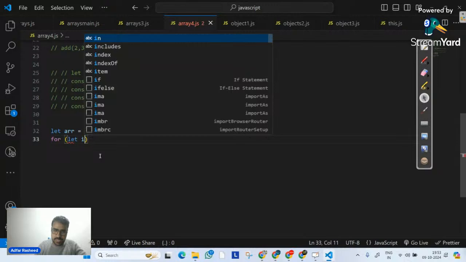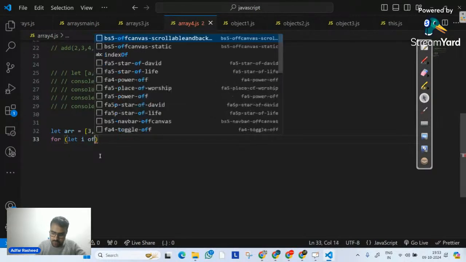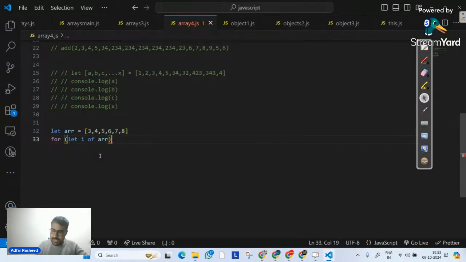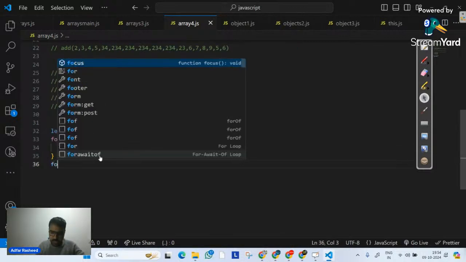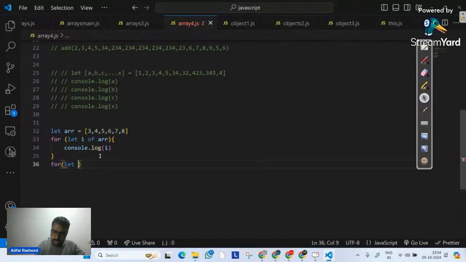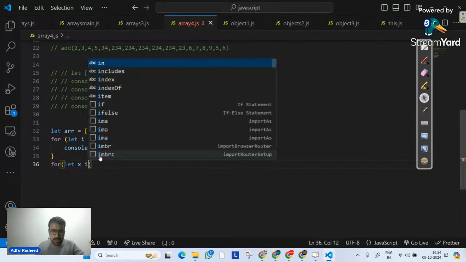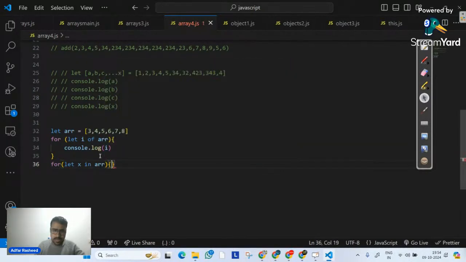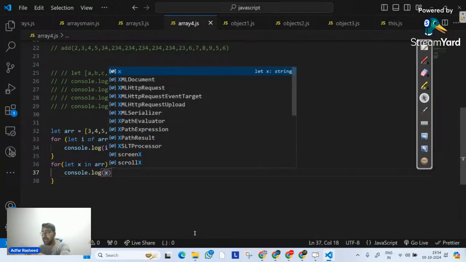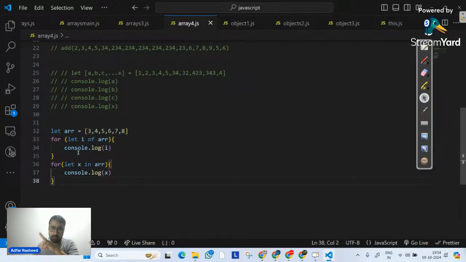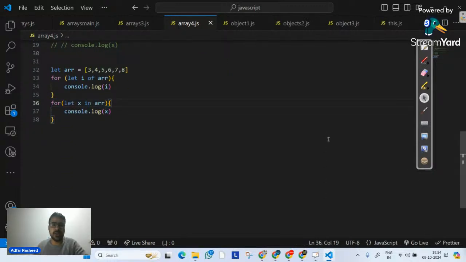Let's suppose we have an array arr equal to 3, 4, 5, 6, 7, 8. Then there's a loop. We have seen the for in loop, but we have not seen the for of loop. So let me discuss for of. I will simply say let i of arr, and console.log i. You will understand the difference between for of and for in. So let me say let x in arr, and console.log x. So what have I done? I have implemented two loops here. Number one is for of, number two is for in. So what is the difference? You can visualize the difference once I execute it.